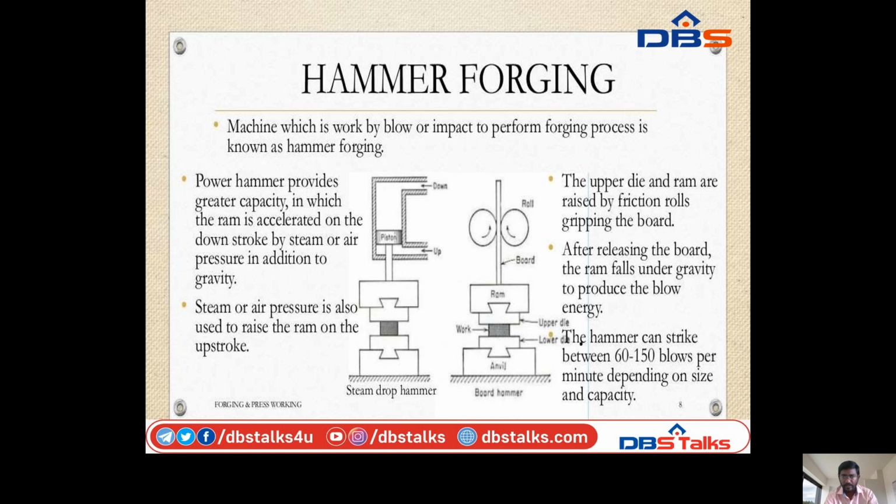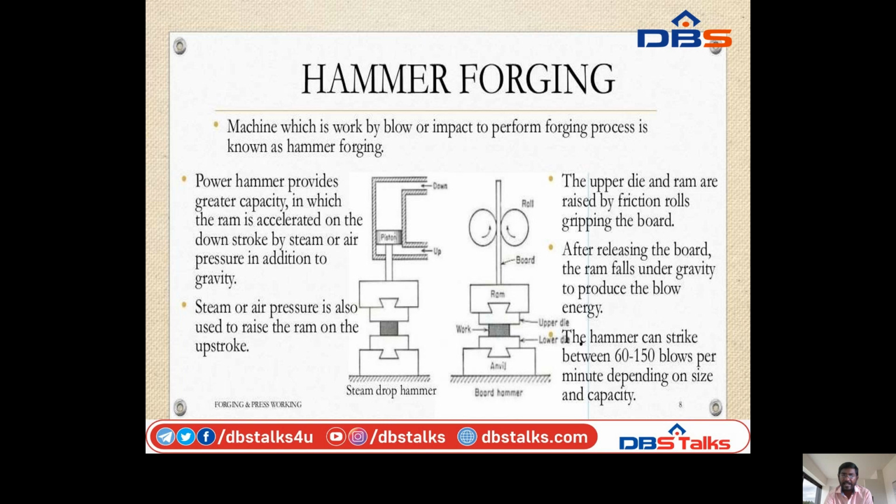So this is the ram, and this is the anvil. The workpiece is in the middle of the upper and lower dies. When the ram touches the workpiece and anvil, the workpiece will be changed to the required shape. After releasing the board, the ram falls under gravity to produce the blow energy.